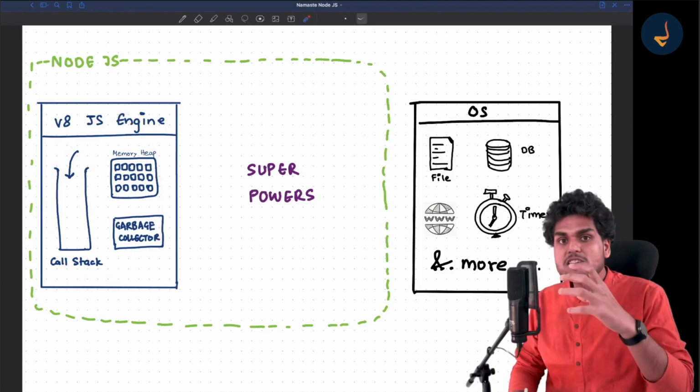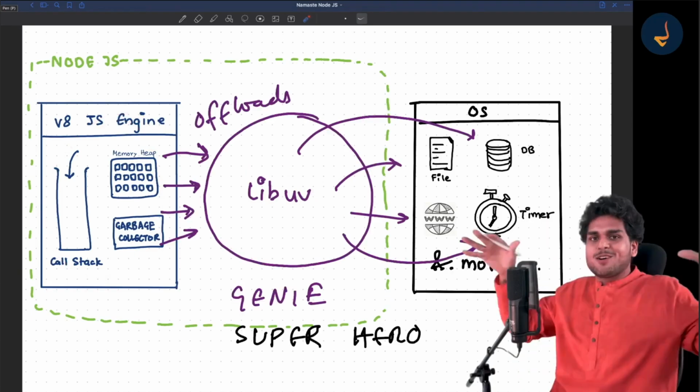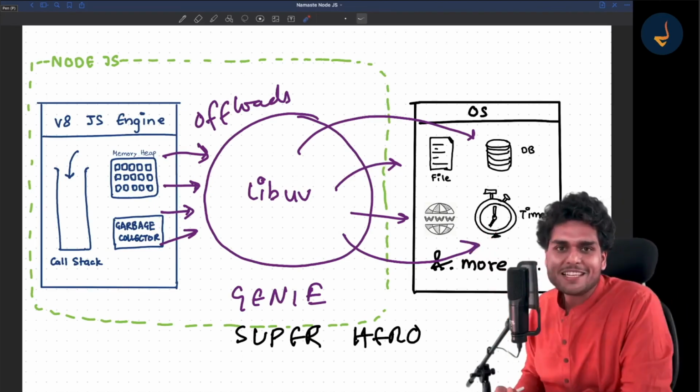If I have to relate it, you can assume that this V8 engine is like Narendra Modi and libuv is like Amit Shah. Okay, I should not make political jokes over here, but assume it like this: it offloads to libuv, and it just does all the things, right?